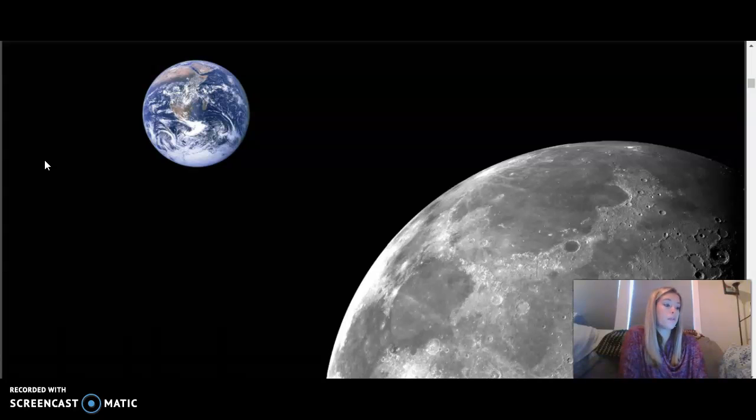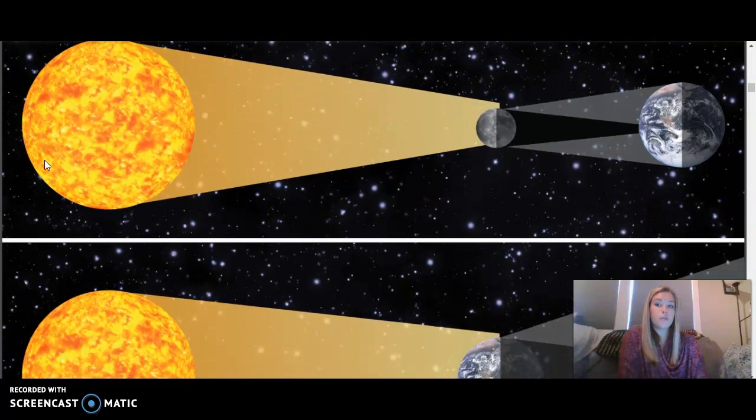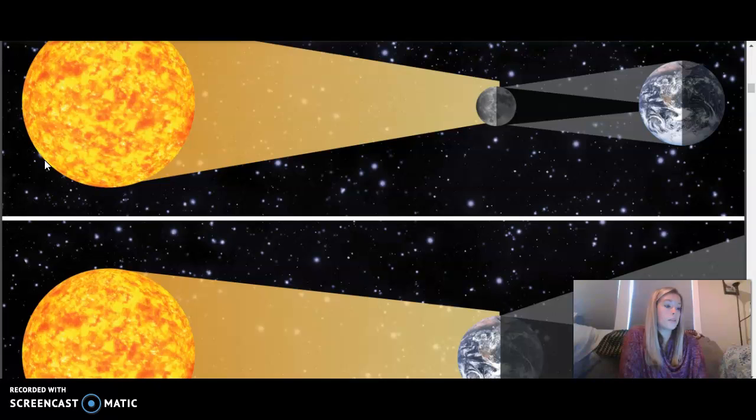You have seen the different phases of the moon as its shape changes during a month's time. As the moon orbits Earth, we see different amounts of sunlight reflected from the moon's surface. Sometimes the moon, Earth, and sun line up so that one of them is hidden from view. This is known as an eclipse. A solar eclipse happens when the moon comes between the sun and Earth, hiding the sun so some people on Earth can't see it. A lunar eclipse is when Earth comes between the sun and the moon. When this happens, people on Earth see Earth's shadow on the moon, making the moon appear darker or even seem to disappear. But the moon doesn't really disappear. It's just hidden for a short time in Earth's shadow.